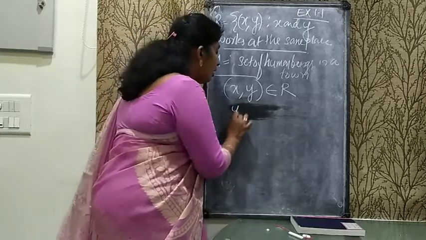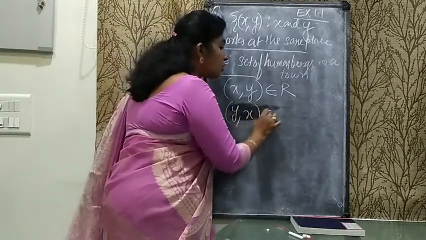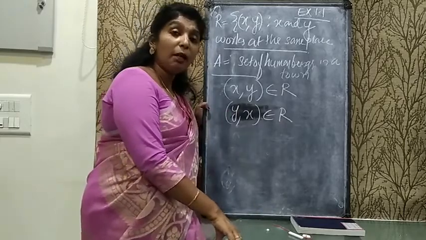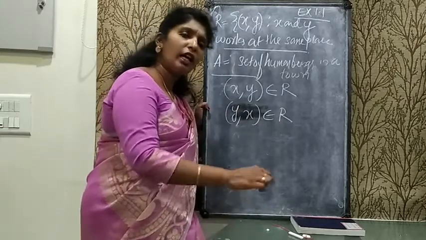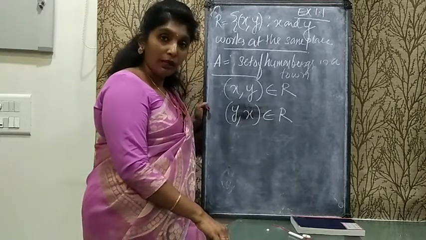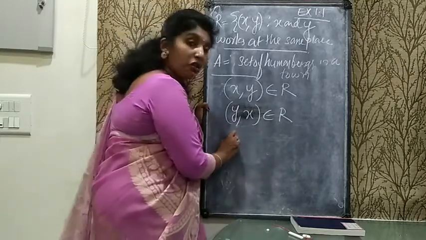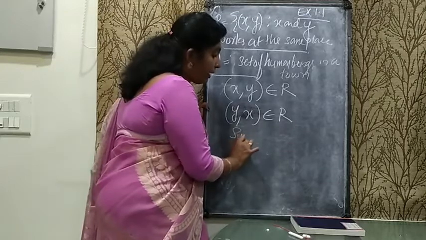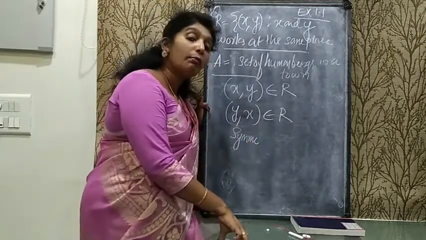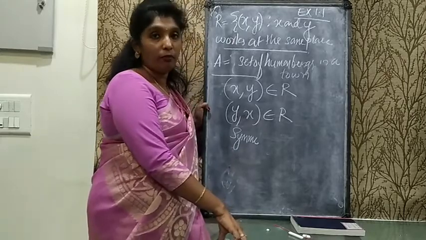Then definitely (y, x) belongs to the relation. If Ram and Rahim are working in the same place, then Rahim and Ram are also working in the same place. It means the given relation is symmetric. So you have to write, therefore our relation is a symmetric relation.